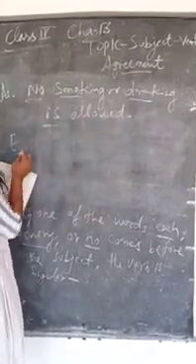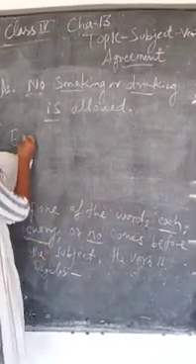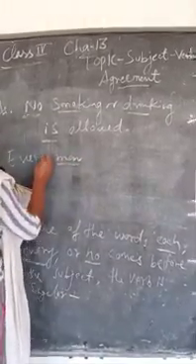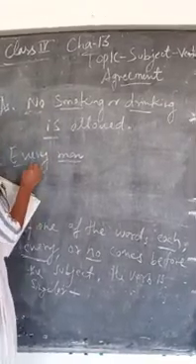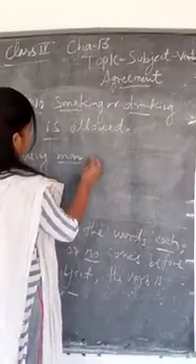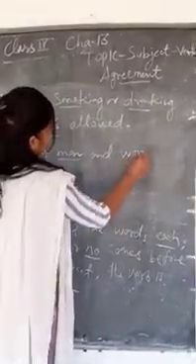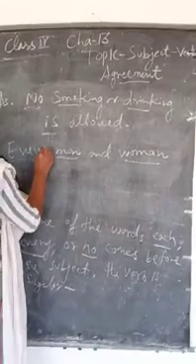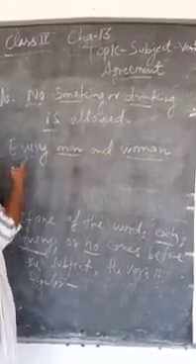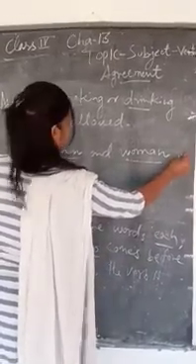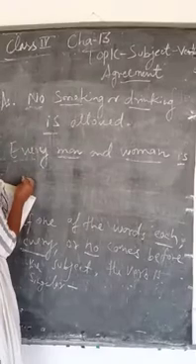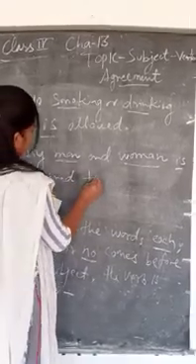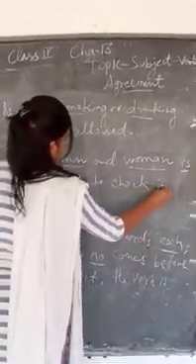Here is every. Every man and woman is required to check. Here man and woman are two subjects connected with "and", and the word every comes before these two subjects, so the verb is also singular. Getting this?